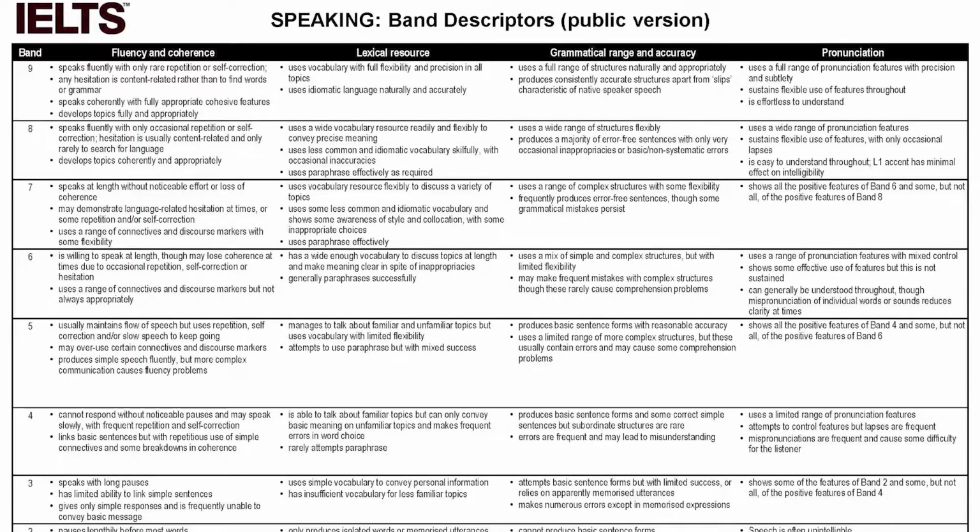Now the next thing is evaluation criteria. Now these are certain parameters where they will judge you and they would give you the score, which is your band in IELTS speaking. And there are 4 parameters, which are fluency and coherence, lexical resource, which is your vocabulary, grammatical range and accuracy, and the last one is pronunciation. So now each category would give you a score, and on the basis of that you would get your band in IELTS speaking. First one is fluency and coherence.